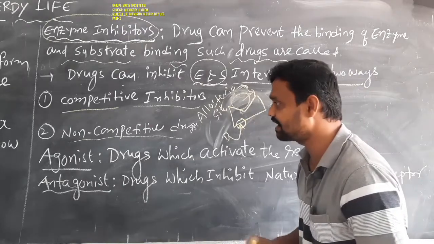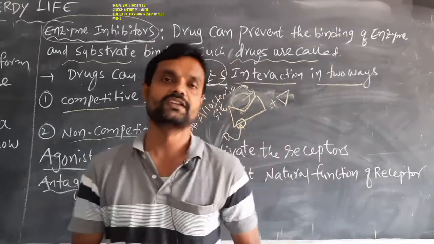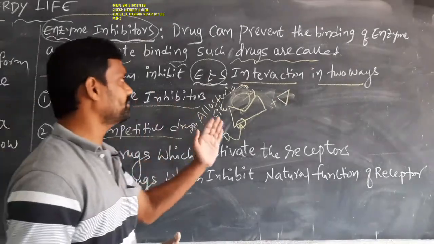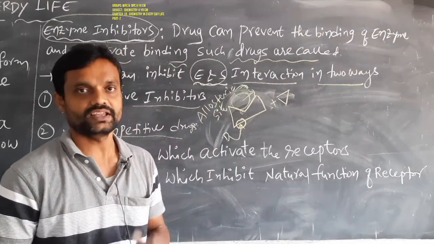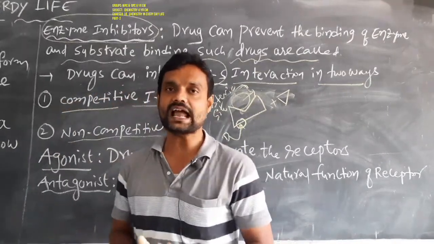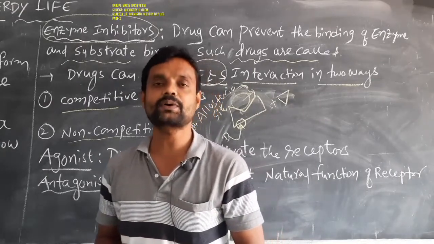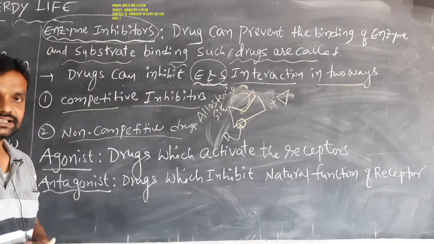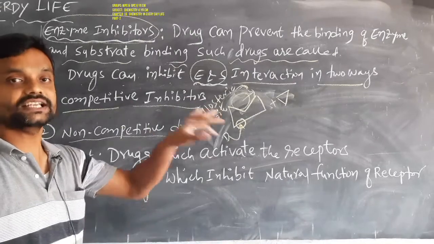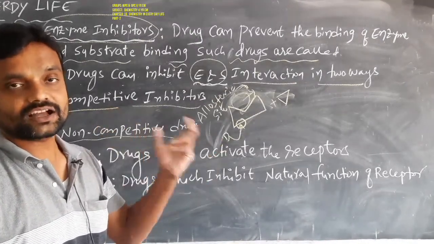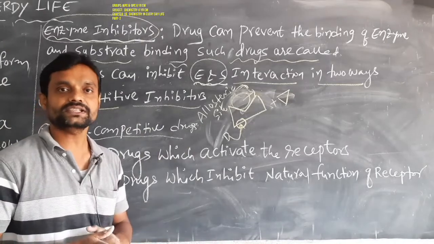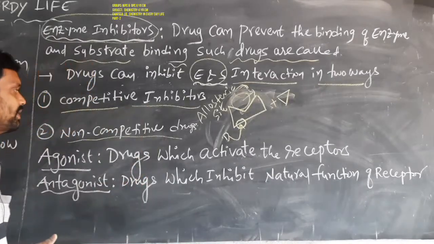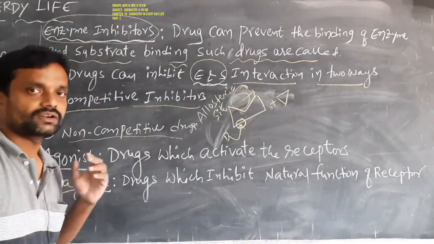This type of drug is called a non-competitive drug. So these are the two ways to prevent enzyme and substrate interactions. In one way, the drug acts on the active site of the enzyme, and that type of drug is called a competitive inhibitor. In another way, the drug occupies the allosteric site of the enzyme. Due to that, the active site of the enzyme will change, so the substrate does not bind to that site. So this type of drug is called a non-competitive drug.